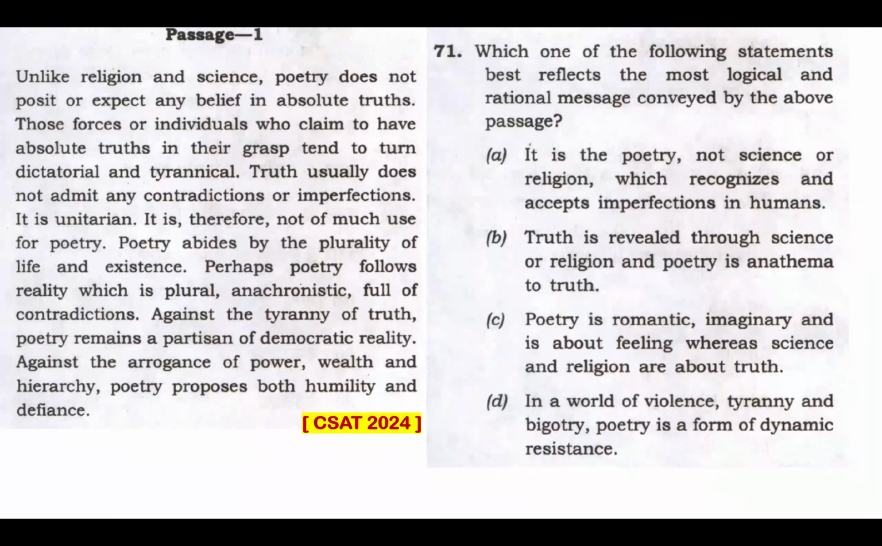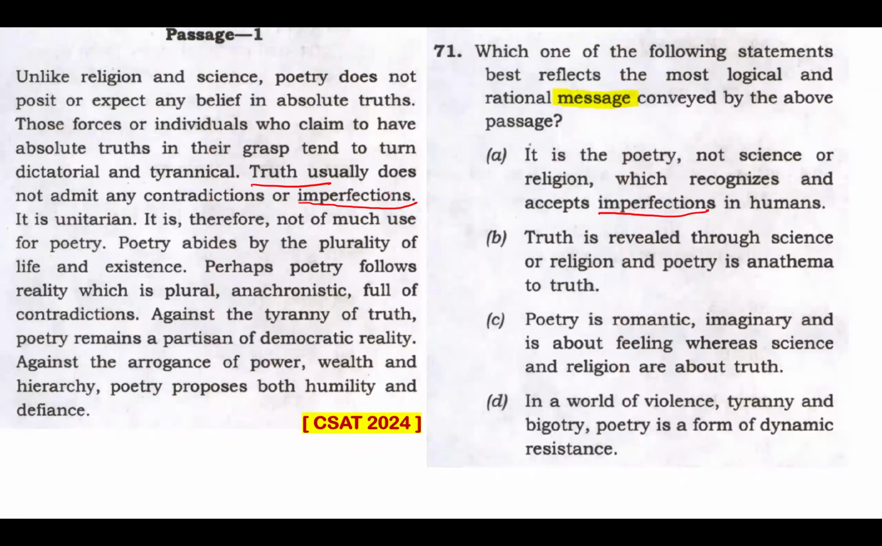Which one of the following statements best reflects the most logical and rational message conveyed by the above passage? So, the keyword here is message. Option A: It is the poetry, not science or religion, which recognizes and accepts imperfections in humans. Imperfection, this word is used in the passage here. Truth usually does not admit to any contradictions or imperfections. So that's the context in which this word imperfection is used.